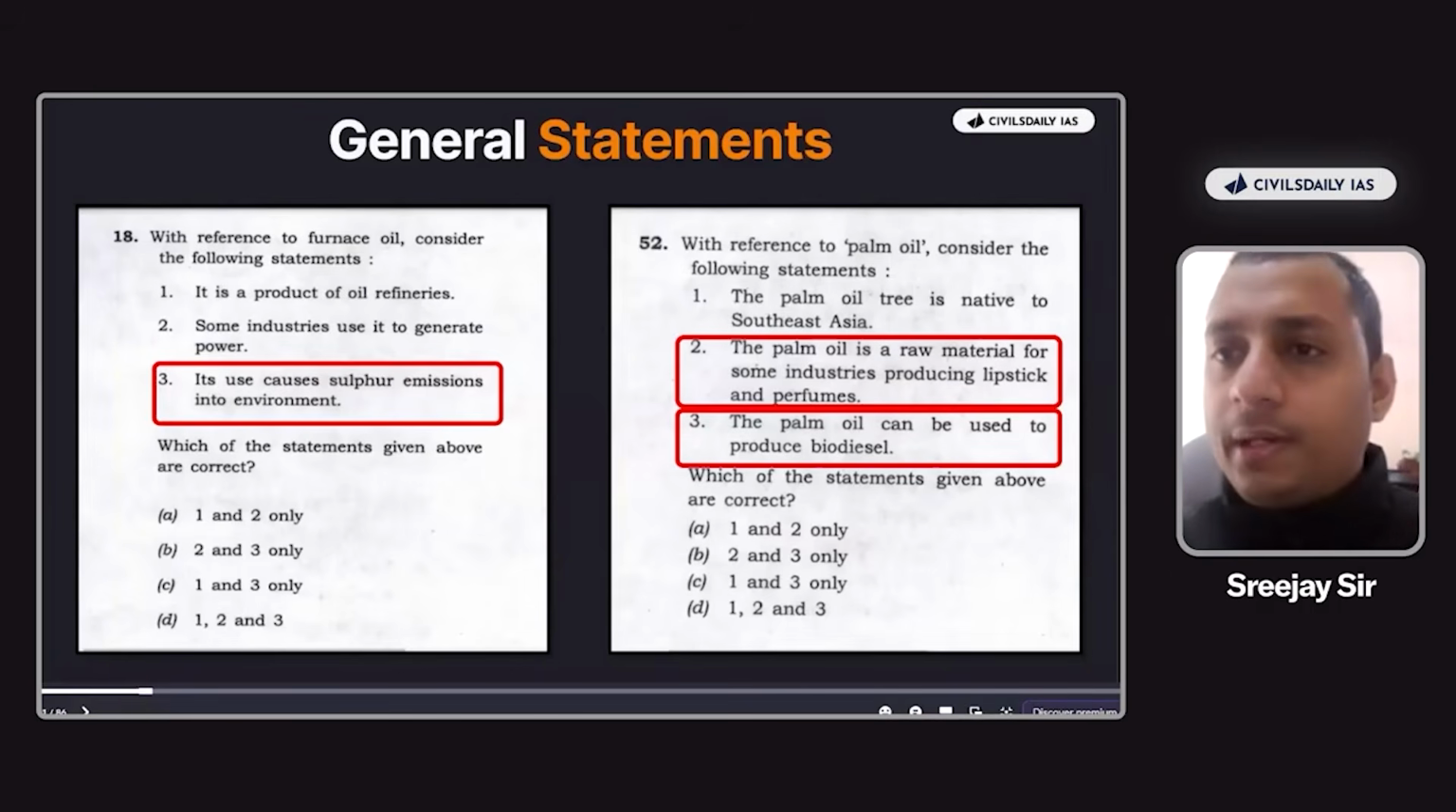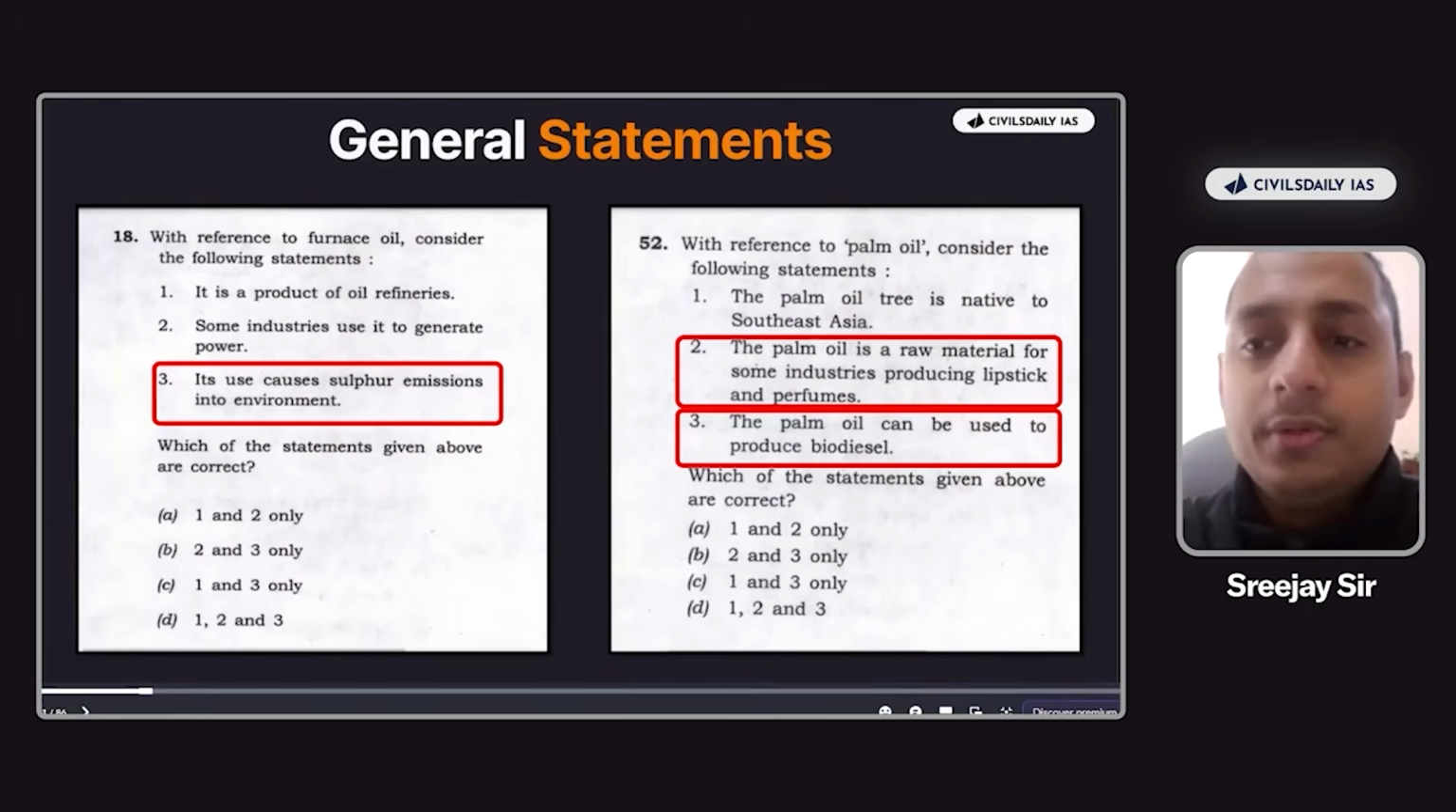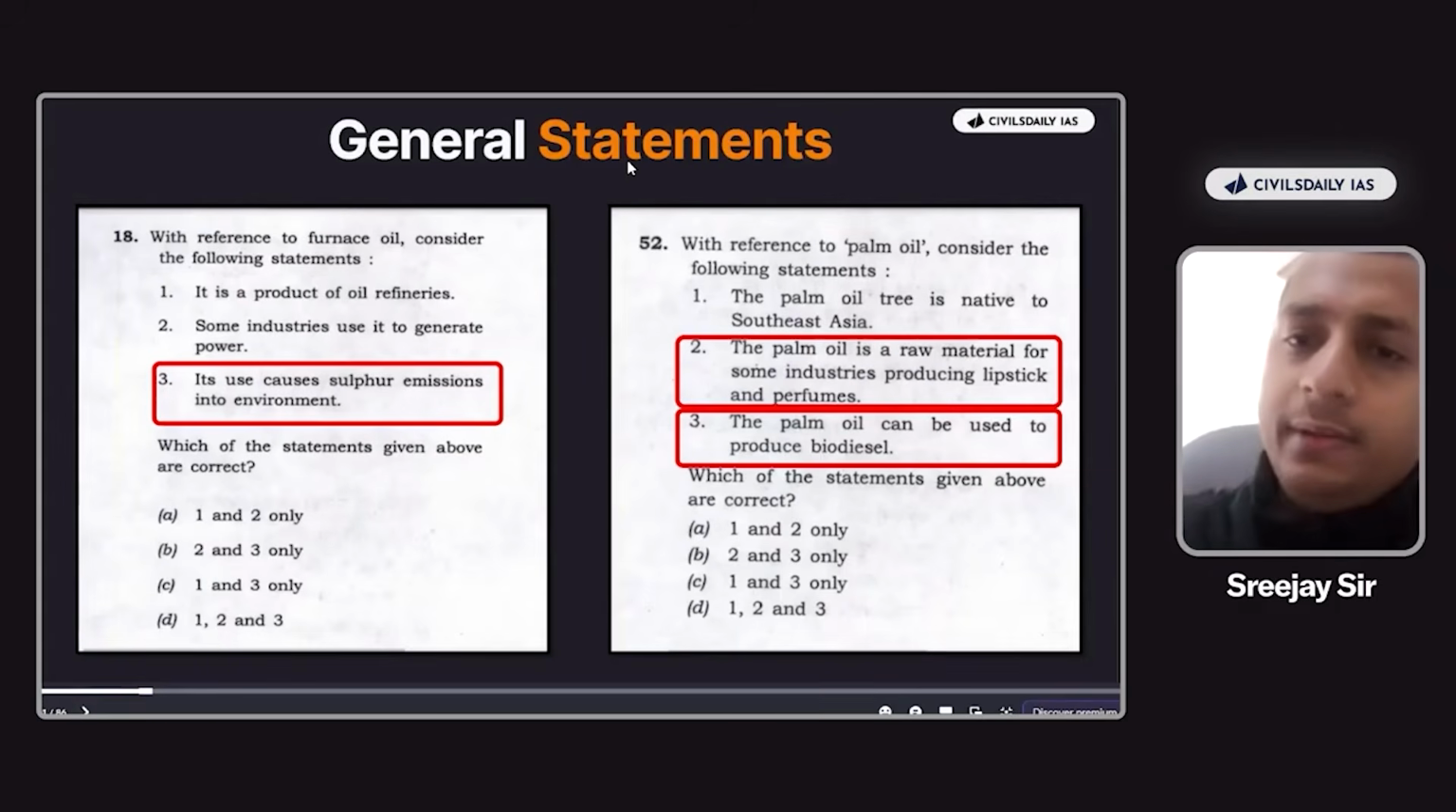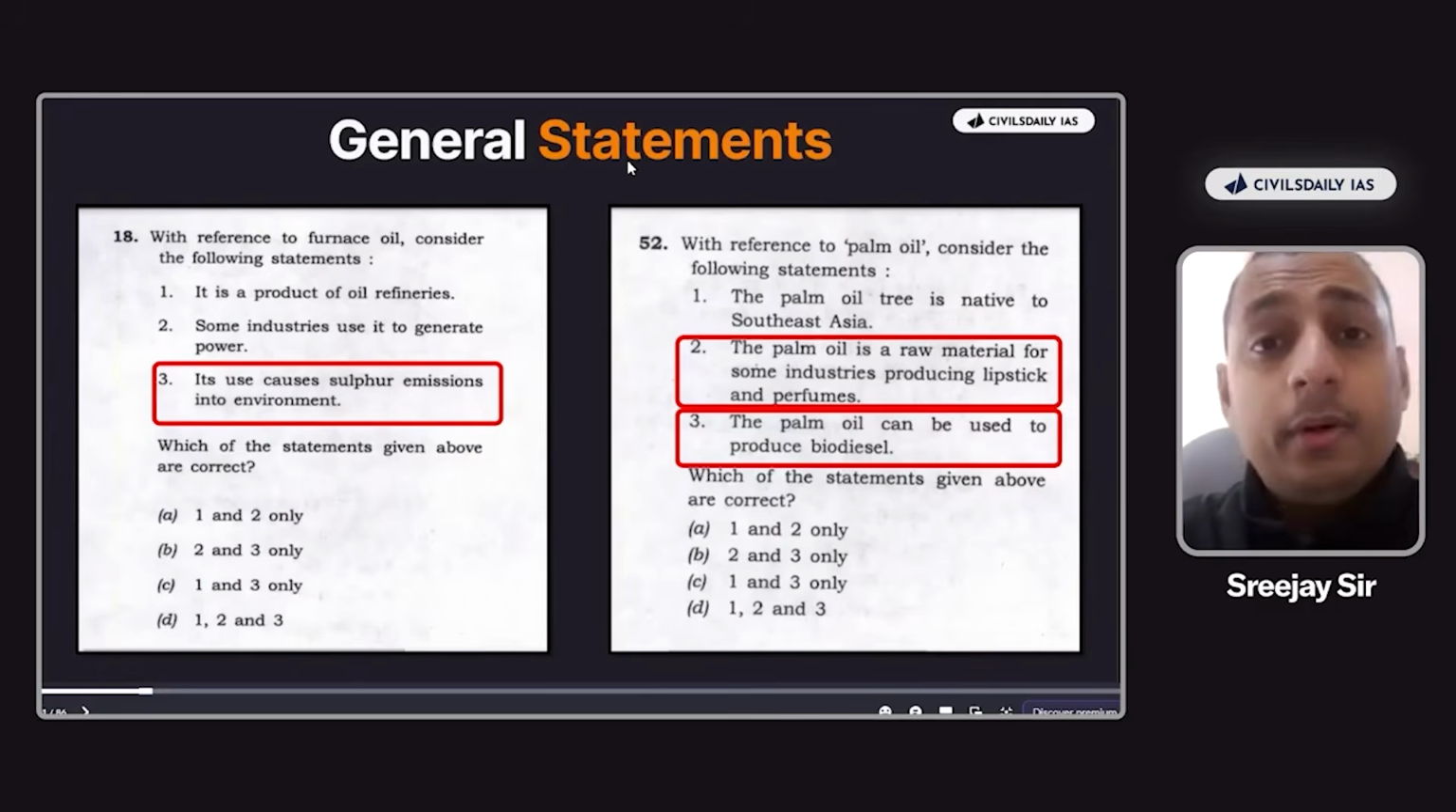Okay? Now, moving on to the 52nd question, you can see that palm oil is a raw material for some industries producing lipstick and perfumes. Now, you can counter by saying that no, palm oil is not a significant raw material, some others are the significant raw material out there. But can you say that palm oil is not used by even one industry in China or any of the industries in Japan to produce lipstick and perfumes? Can UPSC say that? Or can UPSC say that not even 0.001% of palm oil is used by any of the industries out there? UPSC can never say that, right? So this is why these statements are general.